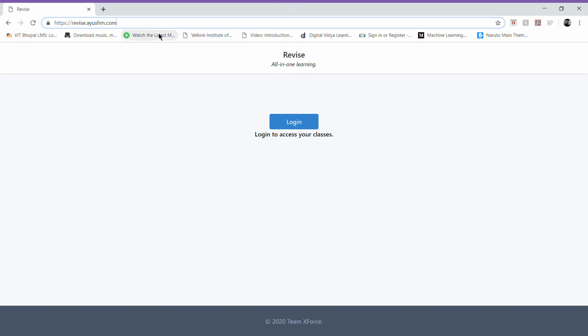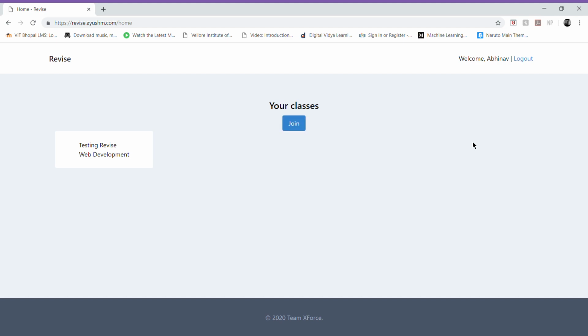So I'm already on the home page right now, and we have a login here. I have already logged in from my account, so it will directly take me to my dashboard. This is the class that I have already joined, and I have an option of joining another class over here. I can do that. But let me just show you the pre-existing class that I have already joined.